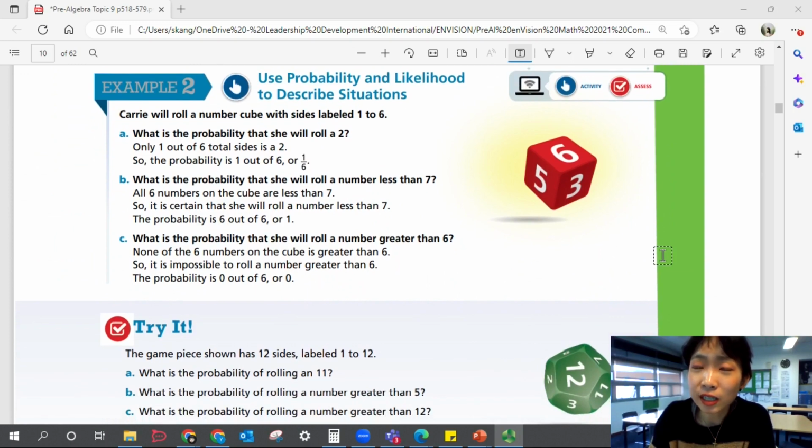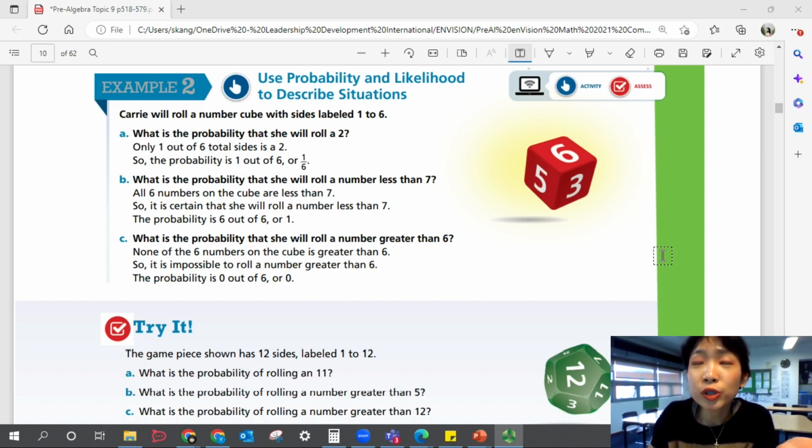Use probability and likelihood to describe situations. Carrie will roll a number cube with sides labeled 1 through 6. So the cube has 6 different sides, and it's going to be a die labeled 1 through 6. So part A, what is the probability that she will roll a 2?